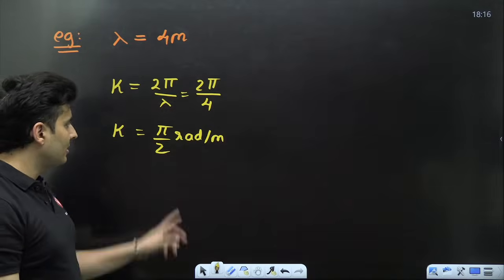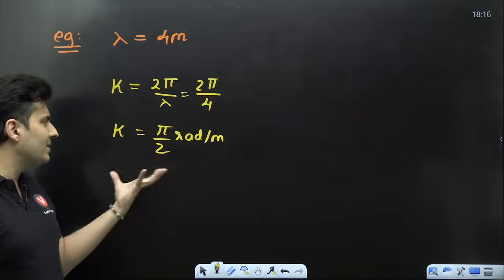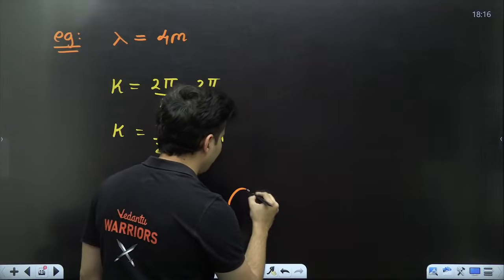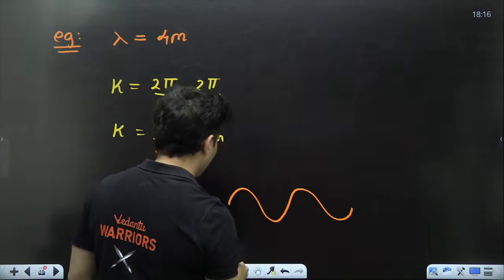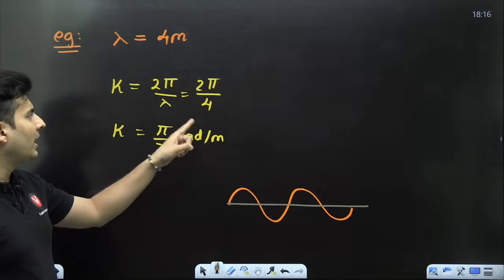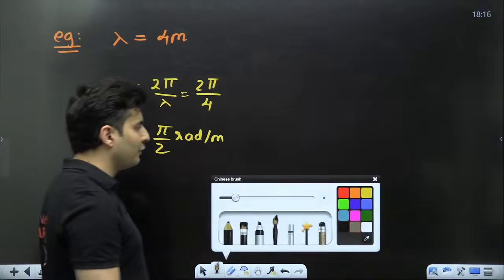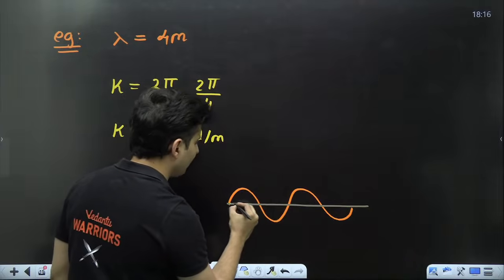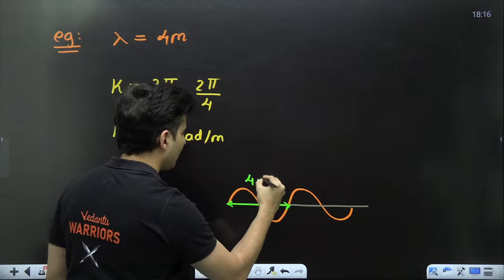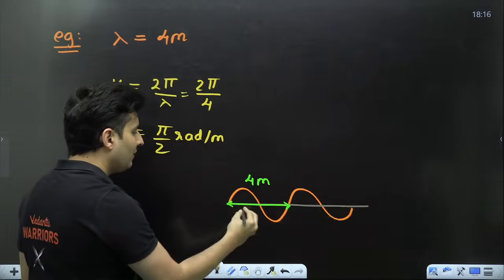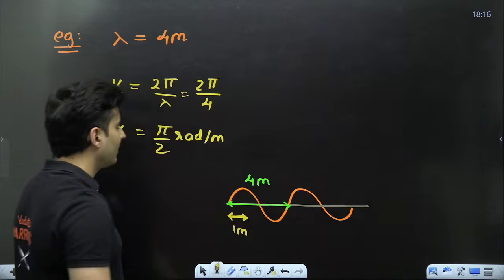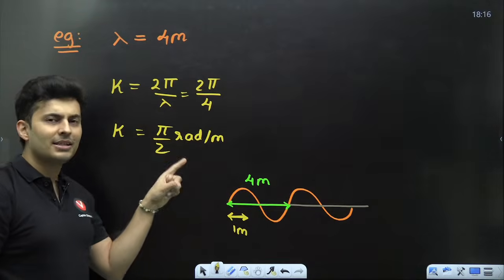Let's understand this phenomenon. What is this pi by 2 radians per meter? See, if I have my wave like this, when I say pi by 2 radians per meter and the wavelength itself is 4 meters, this is basically your 4 meters. Then understand, if I take 1 meter, I am seeing pi by 2 radians.